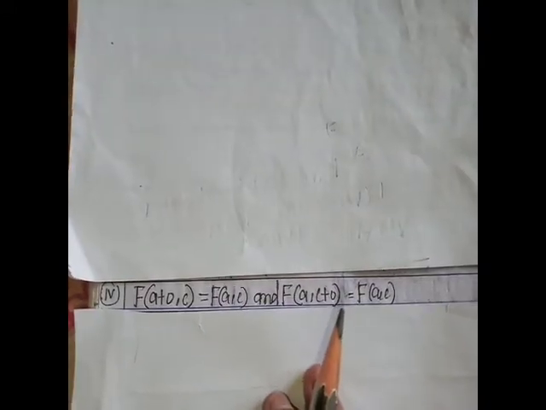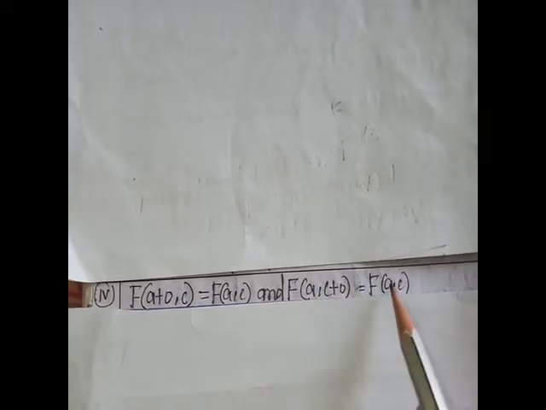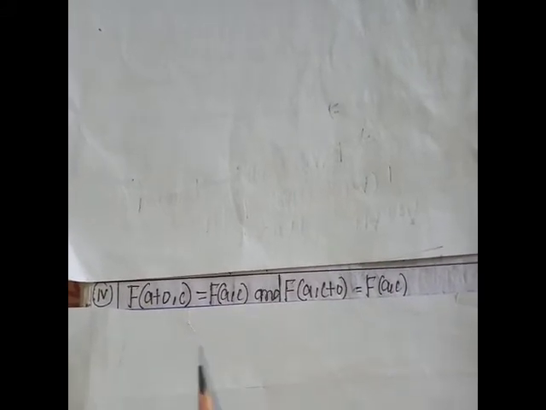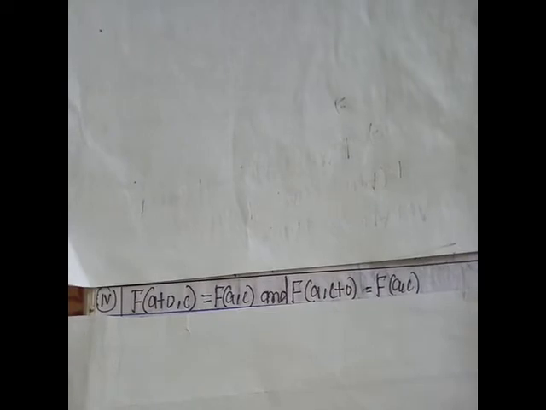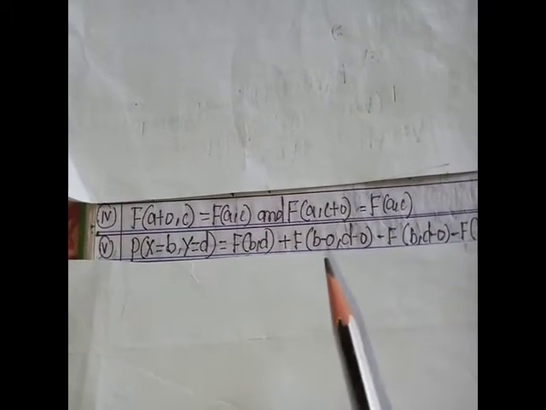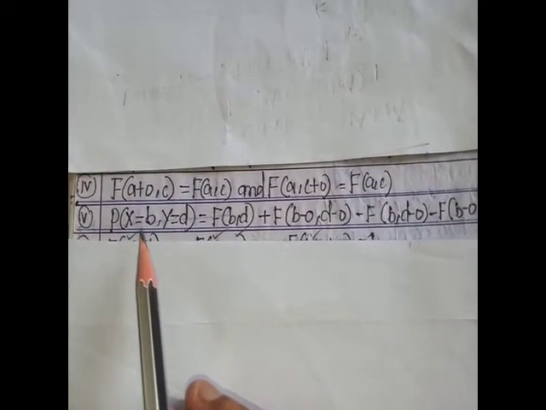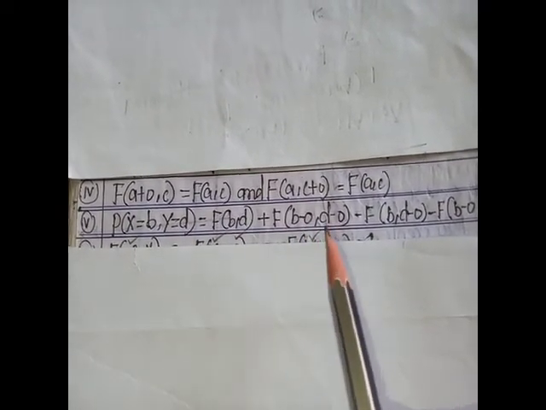The fourth property is F(a+0, c) equals F(a,c), and F(a, c+0) equals F(a,c). The fifth property is that the probability of X equal to b, comma, Y equal to d equals F(b,d) plus F(b-0, d-0) minus F(b, d-0) minus F(b-0, d).